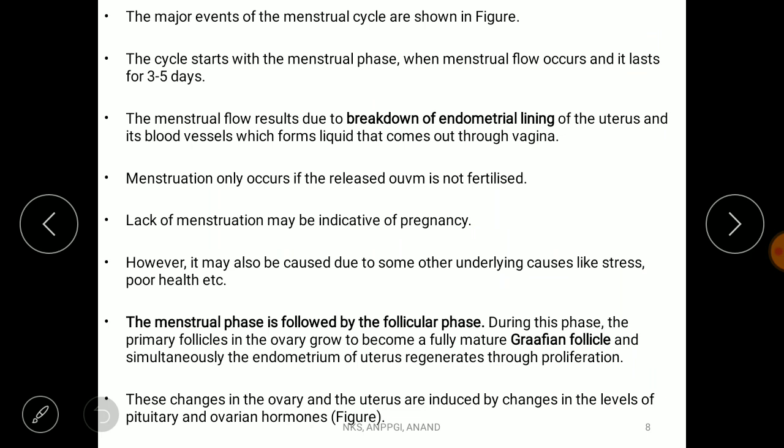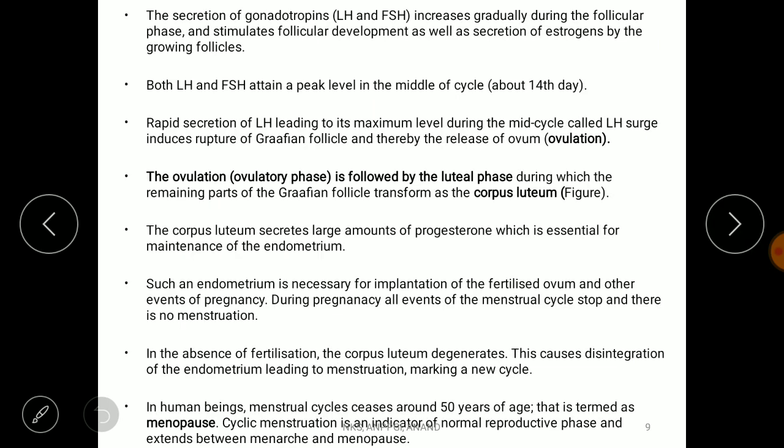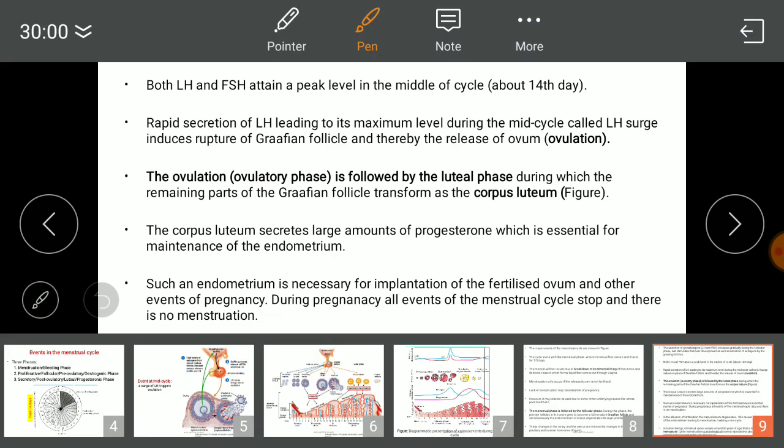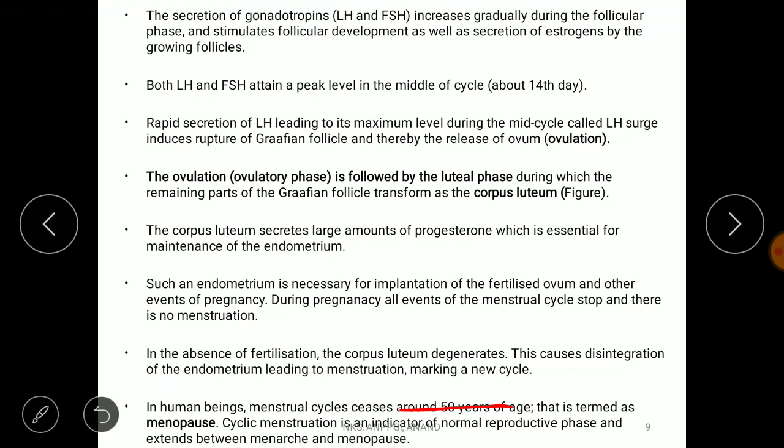Now this slide just shows you everything in written form, which I discussed earlier, right? This is also what we discussed earlier. So by the age of 50 years, the genetic programming is such that they won't produce much hormone in the female, and menopause, that is the end of the menstrual cycle, occurs in the female.